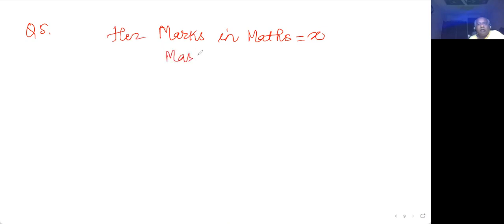So I will let her marks in mathematics be equal to x. Since the sum total is 30 only, Cephali's marks in English will be total minus x.